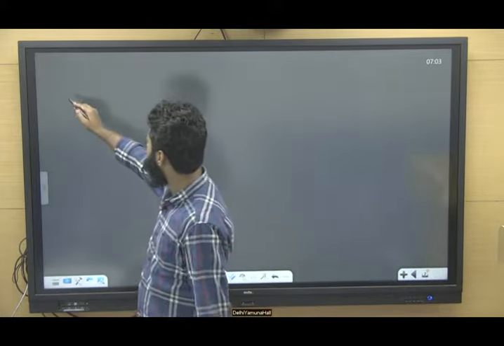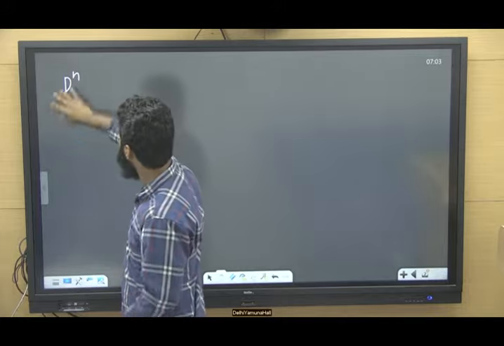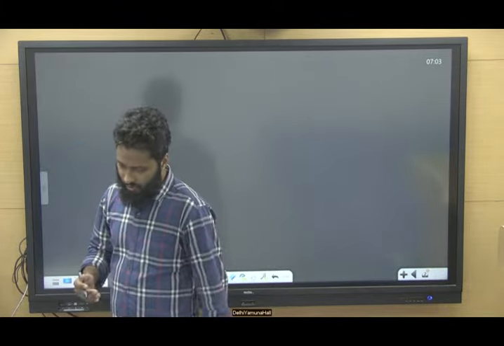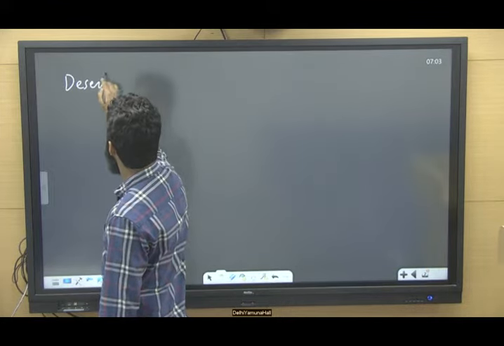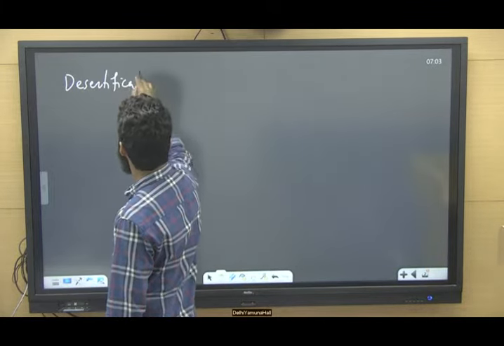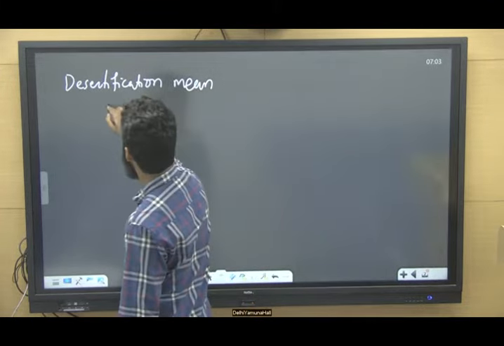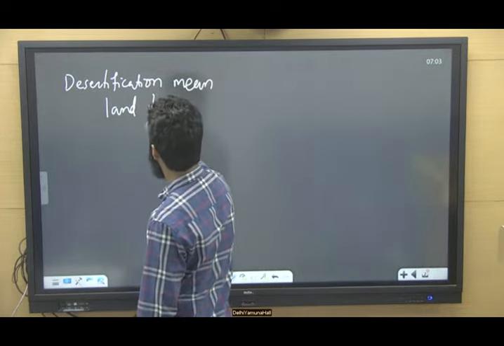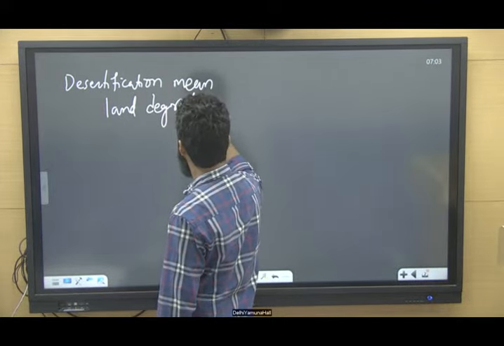They say that desertification means land degradation